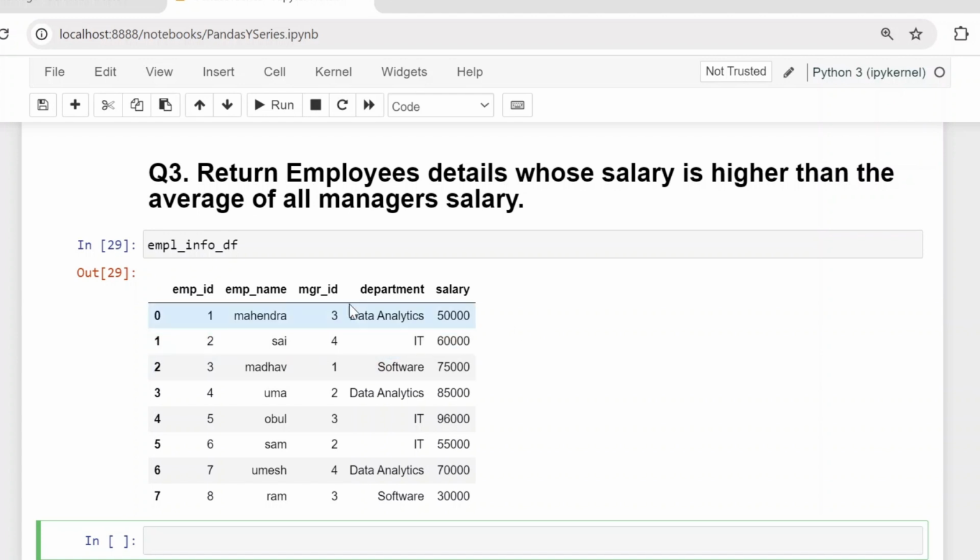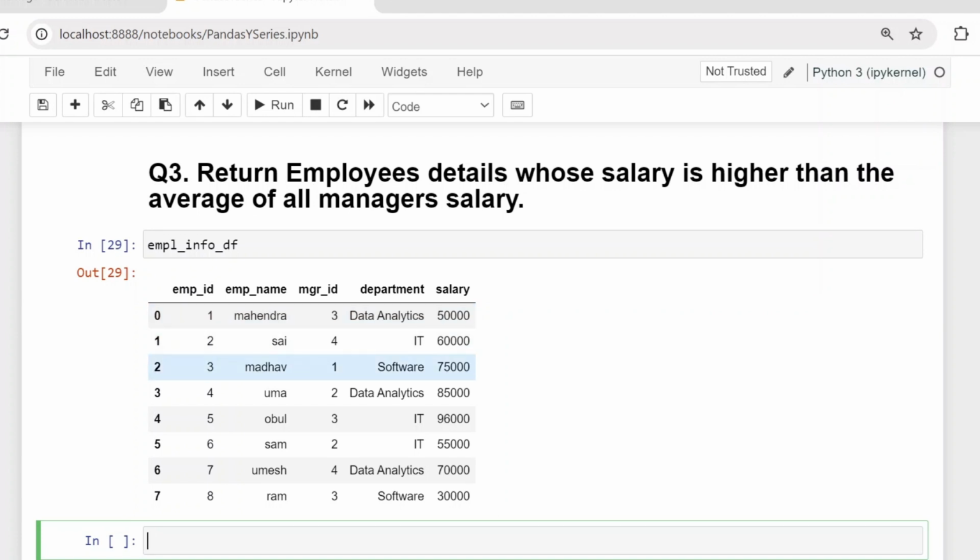How can we return? Here it is a single table, so we have to use a self join as in SQL. We join by using manager ID, and these managers are also employees of that particular organization. So these manager IDs are also employee IDs. So by using manager ID and employee ID, we are going to join. Here in pandas we are going to use the concept of merging. In the first table we are going to use manager ID, in the second table employee ID, so that for employee ID 1, manager ID 3, this 3 is nothing but employee ID 3 only.